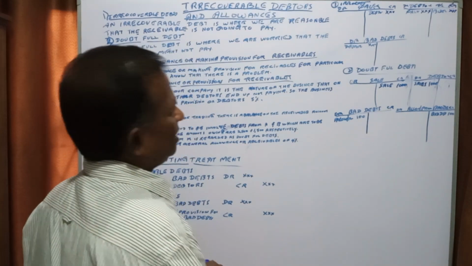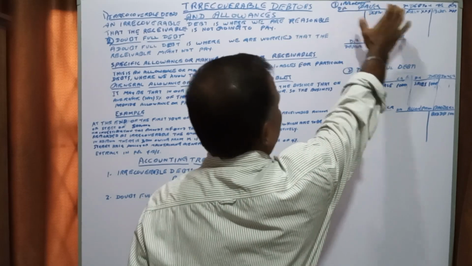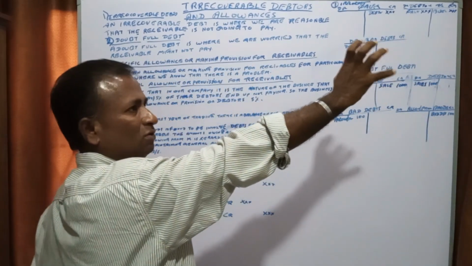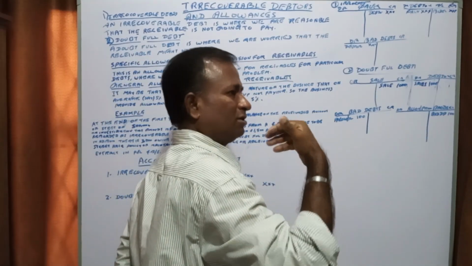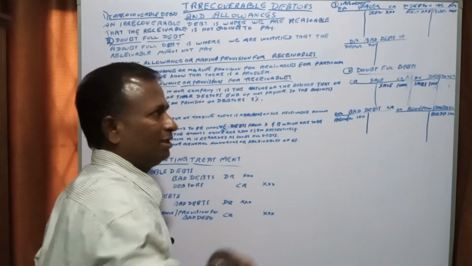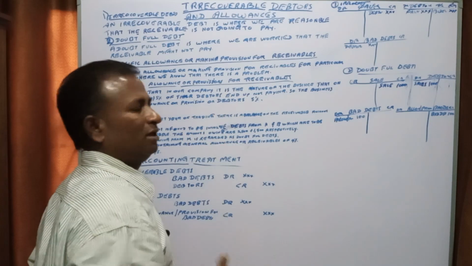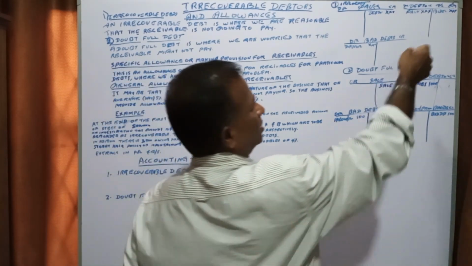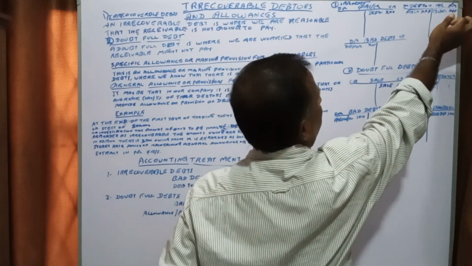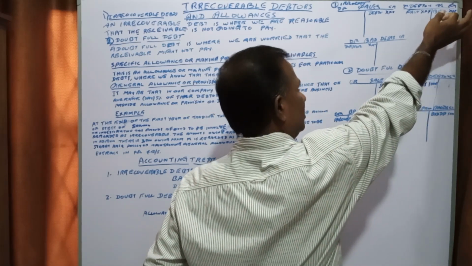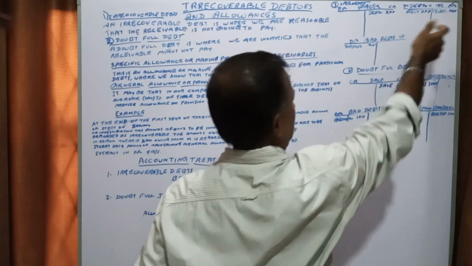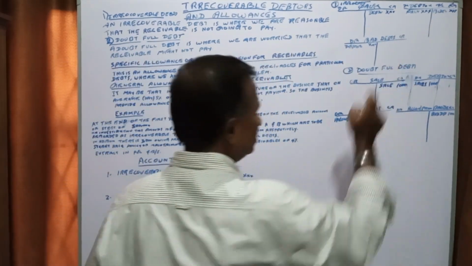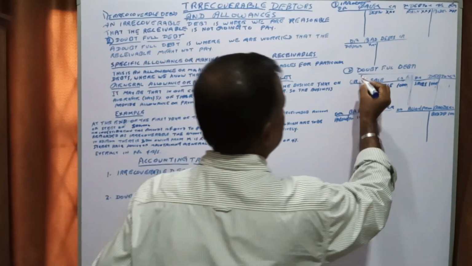In irrecoverable debts we are certain that we are not going to receive the amount, because the person who bought the goods on credit passed away, so there is no way to get the money. We are certain, so we directly credit the debtors and debit the bad debts.